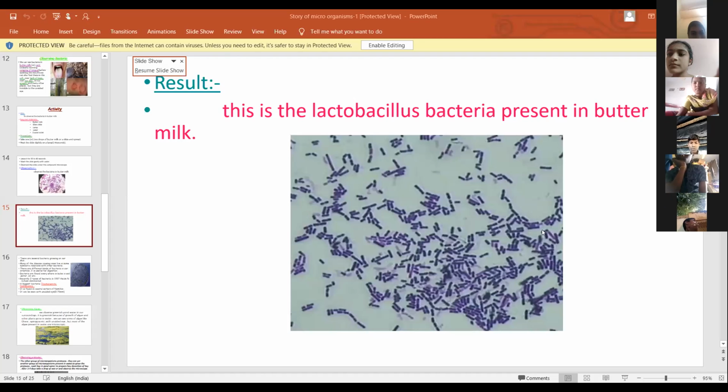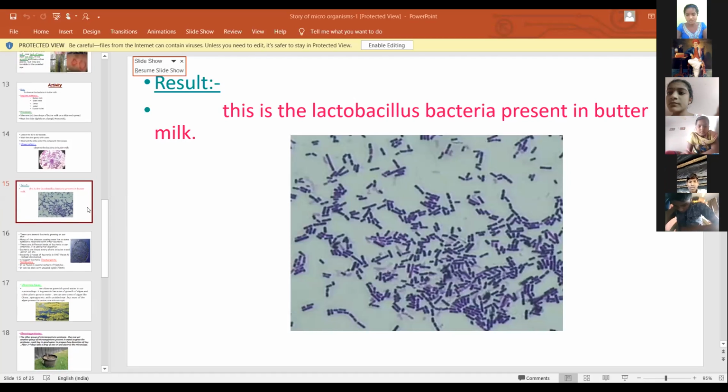This is the Lactobacillus bacteria present in buttermilk.